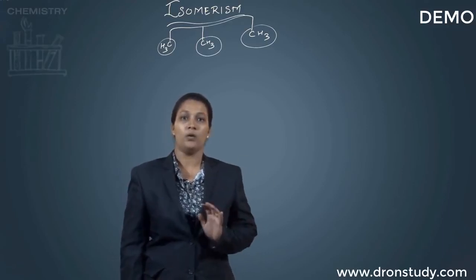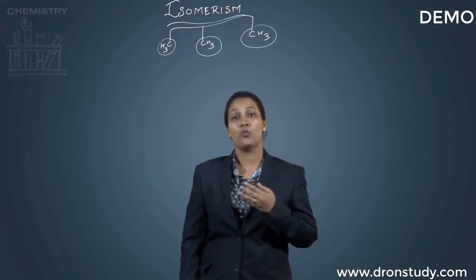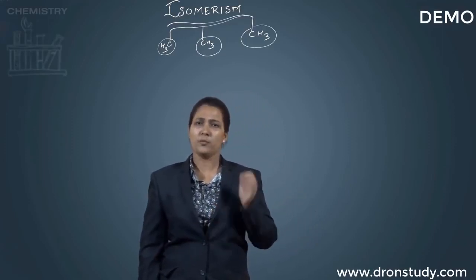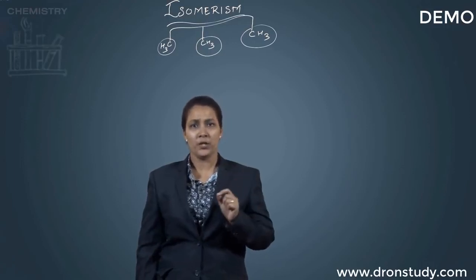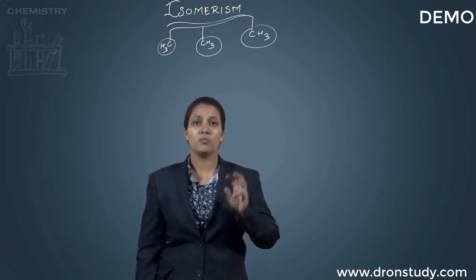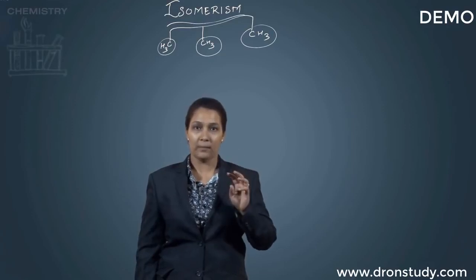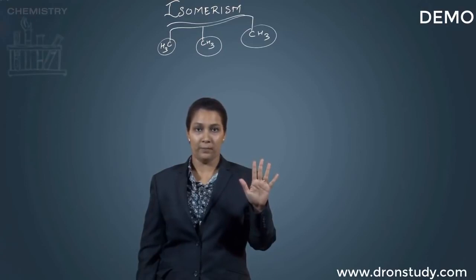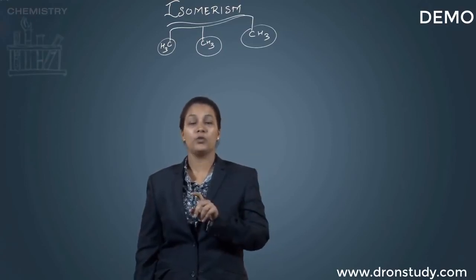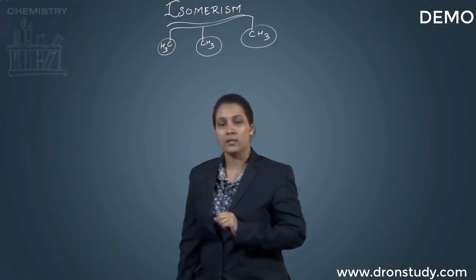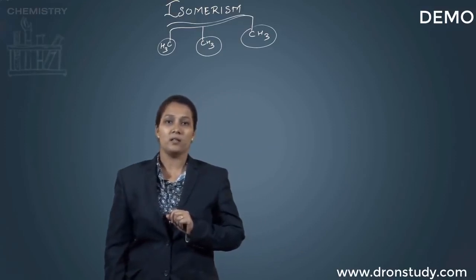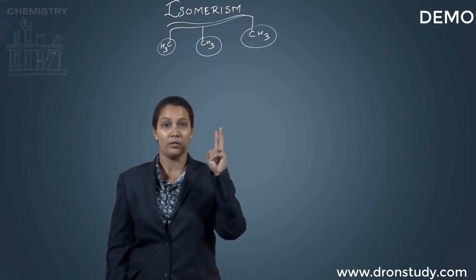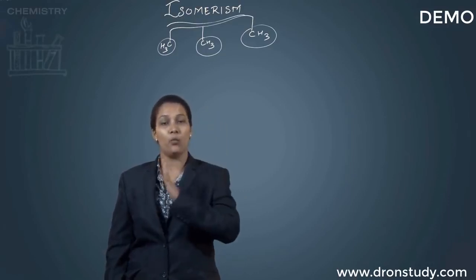Now, before that, I need to tell you what you mean by isomerism or what you mean by an isomer. Isomerism is a phenomenon by which a molecule exists in its most stable state with the same molecular formula but a different structural formula. Well, this comes down to the main term, that is isomers. Isomers are defined as the molecules, two same molecules or either way two different molecules, wherein their molecular formula will be the same.